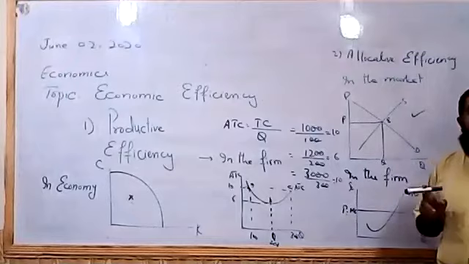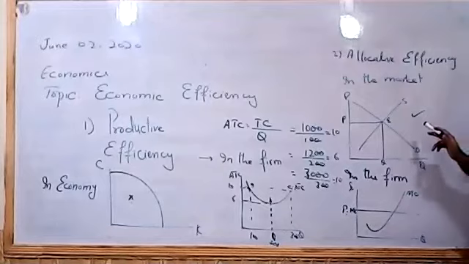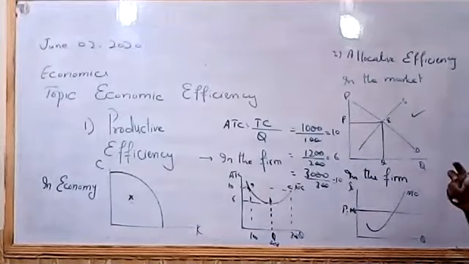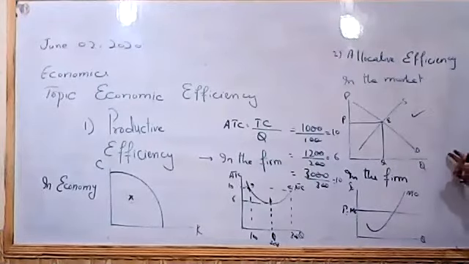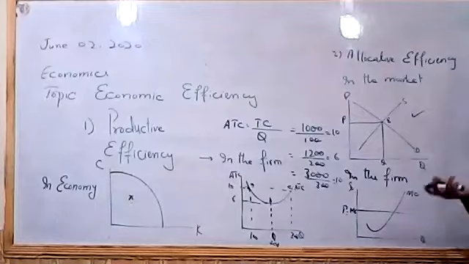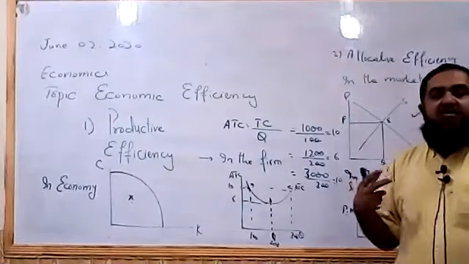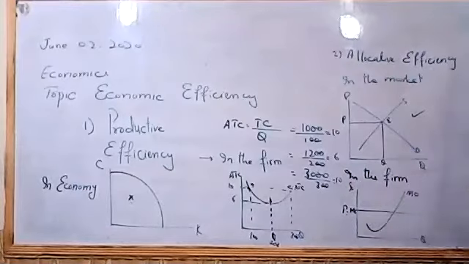When all the markets are operating at the equilibrium point, we have allocative efficiency: whatever goods are demanded by consumers are supplied by sellers in the right quantity. Suppose public goods are demanded by society, by consumers, but are not supplied by producers, then we find allocative inefficiency in the market system.